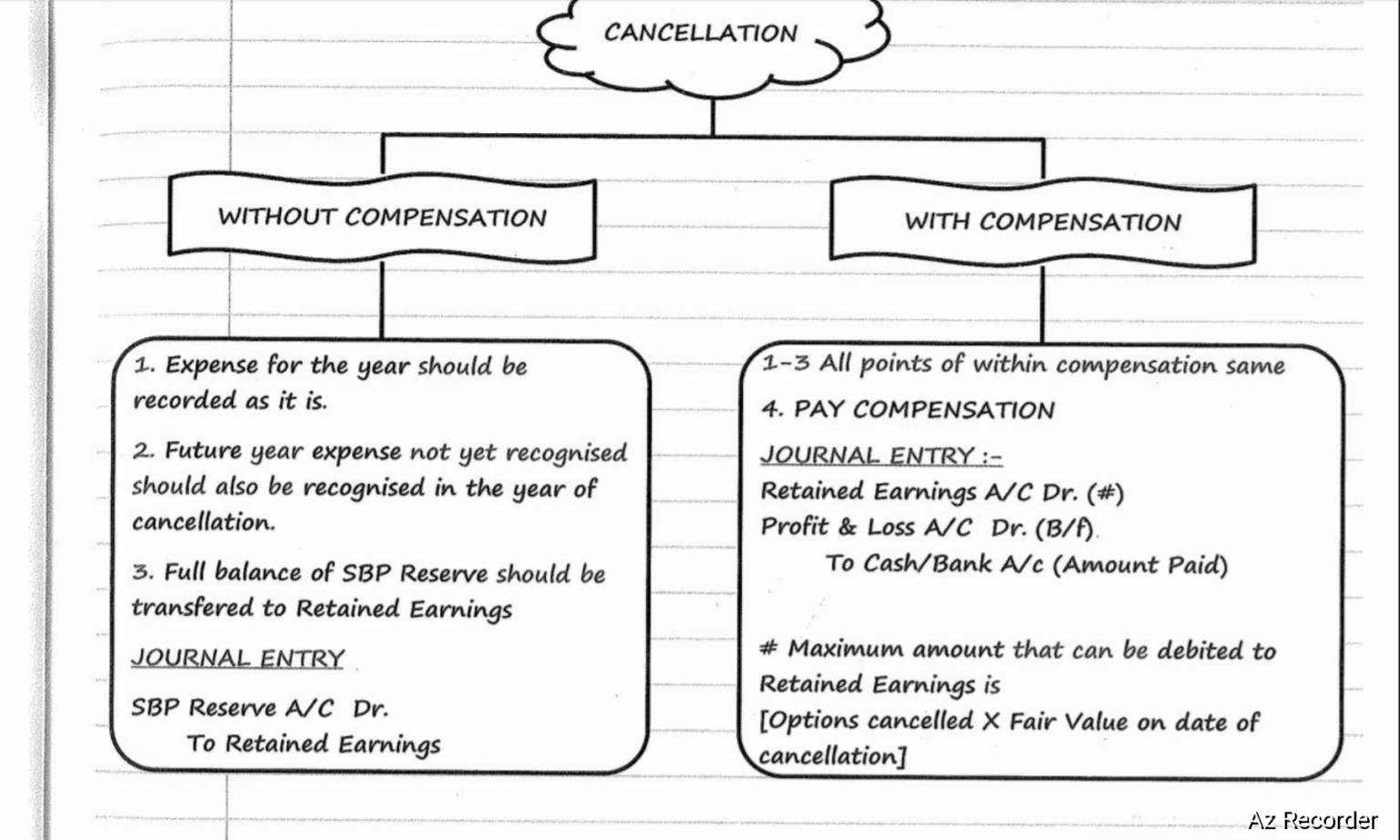Next, pay compensation. The journal entry will be retained earnings account debit, P&L account debit, to cash or bank account. Cash or bank account will be the amount paid. Retained earnings amount should be debited. What amount should be debited? The maximum amount that can be debited to retained earnings is options cancelled into fair value as on date of cancellation. Profit and loss account balance will be the balancing figure. To cash or bank will be the amount paid.